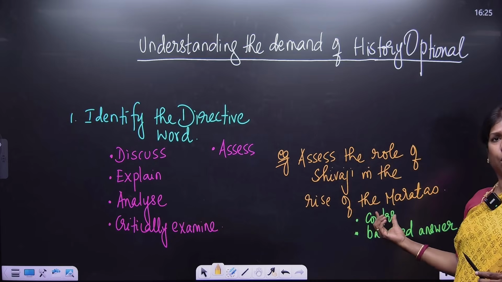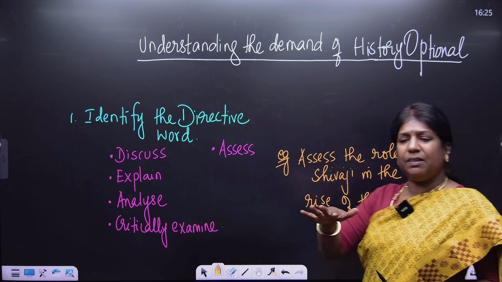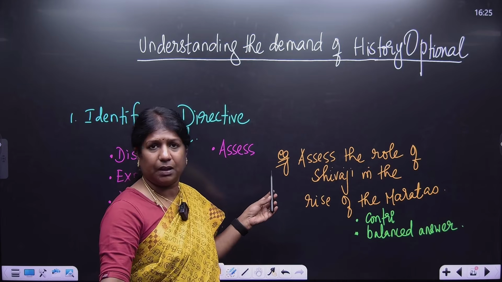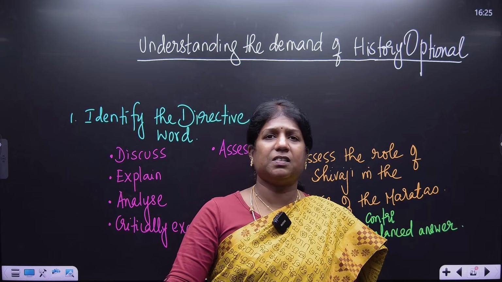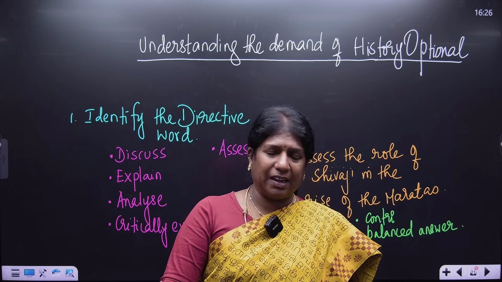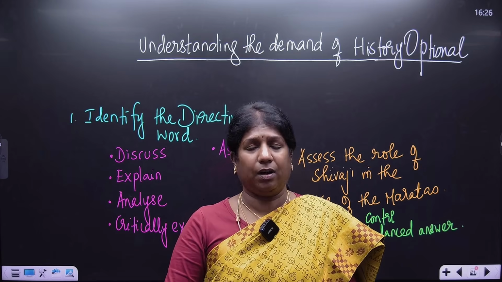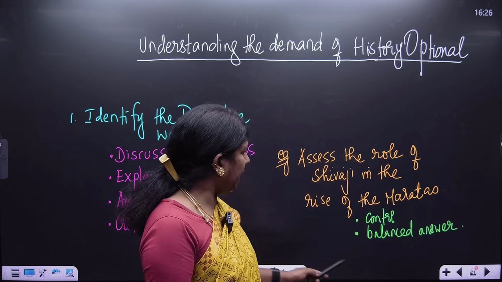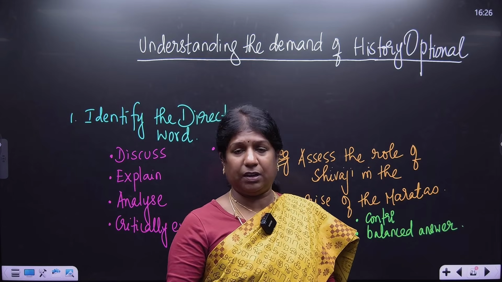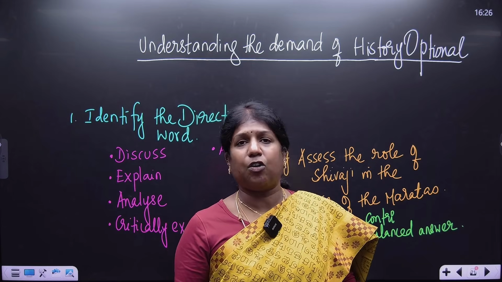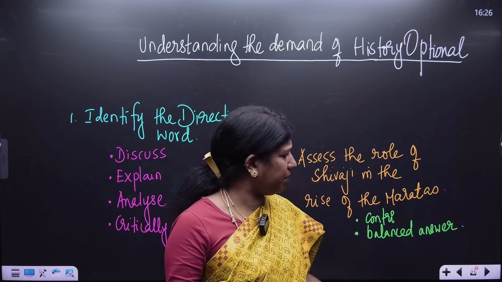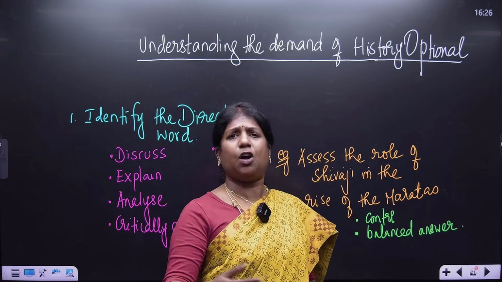So you need to write the contribution of Shivaji and you have to give a balanced view here, because the directive here is assess. Here you need not write about Shivaji's early life, his childhood. Whom did he marry? What exactly happened in his last years? We do not want them all. It's just assess. So directly we move on to the contribution of Shivaji in the field of administration, like the Ashtapradhan, in the field of economy, like his agricultural and revenue reforms, trade reforms. Then we go on to his religious reform, the conquests.